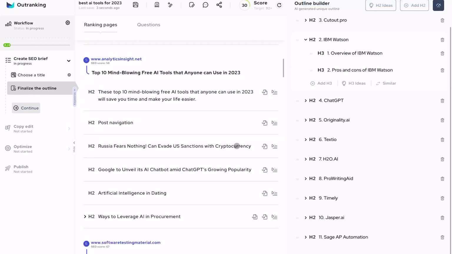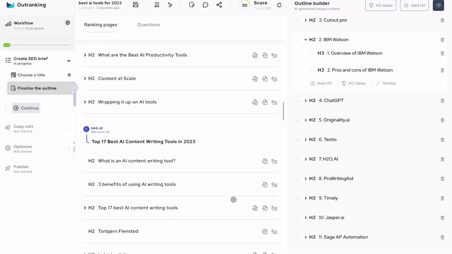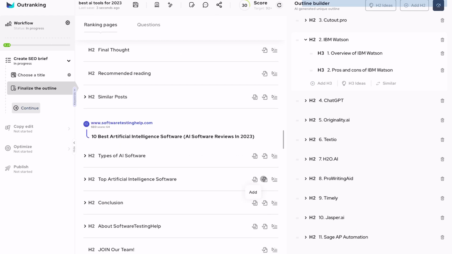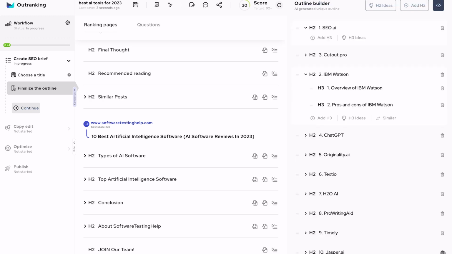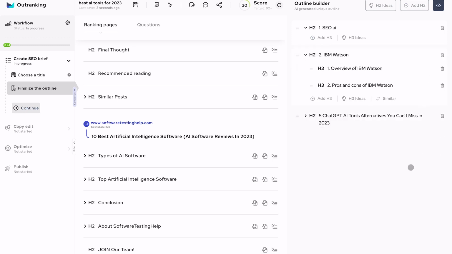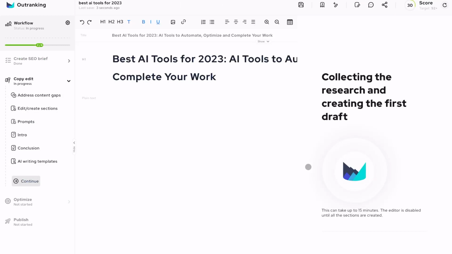So you would go through that content, and everything you like in this content, every headline you like, you would just take and copy over, and it will be in this list. But for the purpose of this video, I will just remove some of it because the tool can take quite a long time. It can take up to 15 minutes to generate content. So we'll just leave some of them inside. I will just leave the 3 inside, and then I will move on to continue.